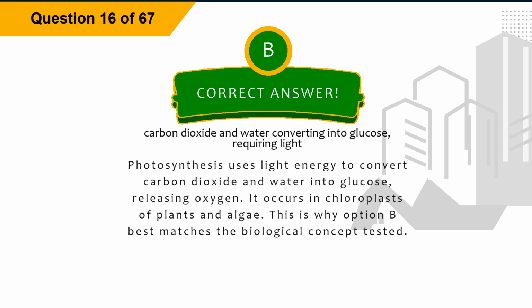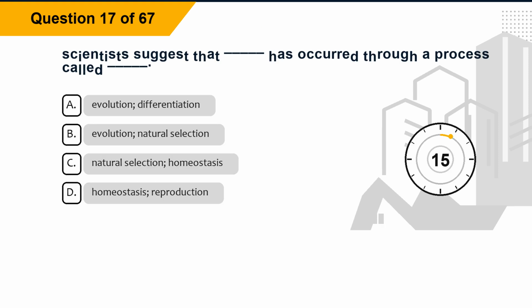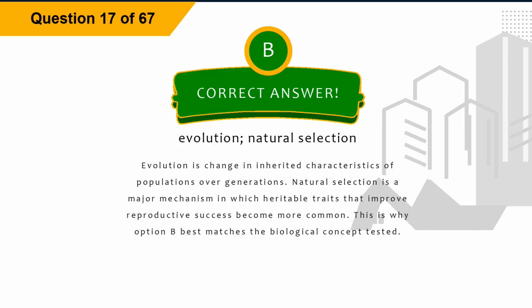Explanation: photosynthesis uses light energy to convert carbon dioxide and water into glucose, releasing oxygen. It occurs in chloroplasts of plants and algae. This is why option B best matches the biological concept tested. Question 17. Scientists suggest that blank has occurred through a process called blank. Option A, evolution, differentiation. Option B, evolution, natural selection. Option C, natural selection, homeostasis. Option D, homeostasis, reproduction. The correct answer is option B, evolution, natural selection.